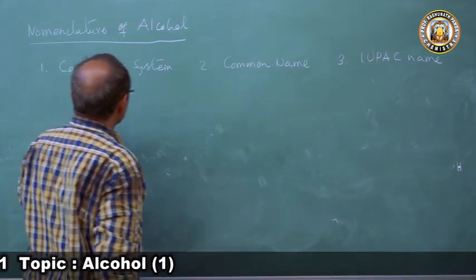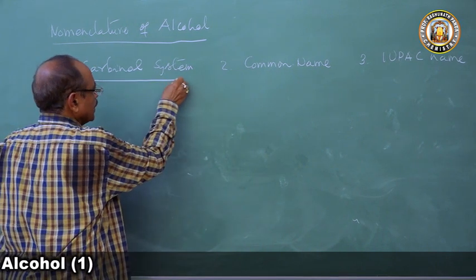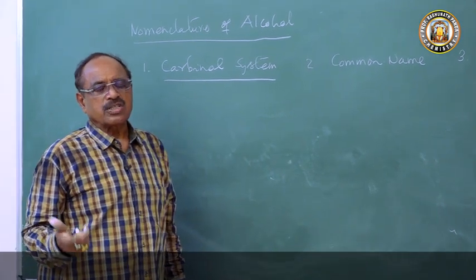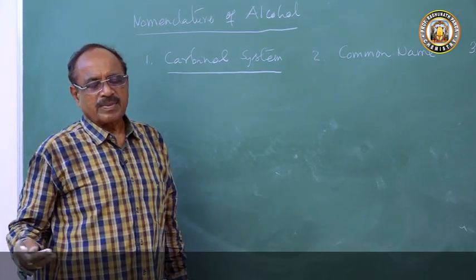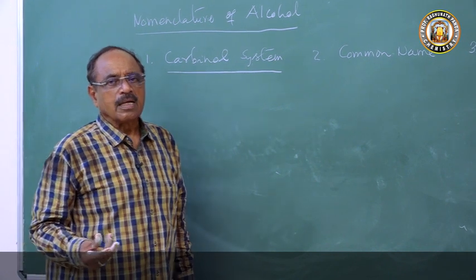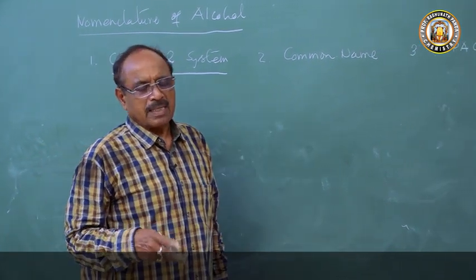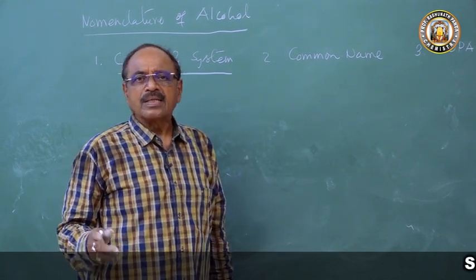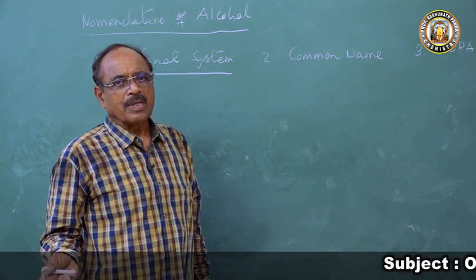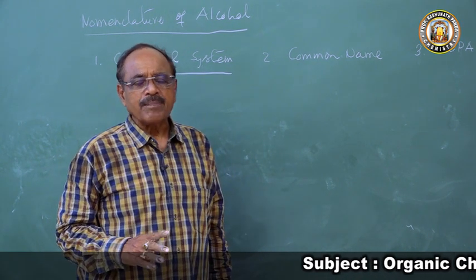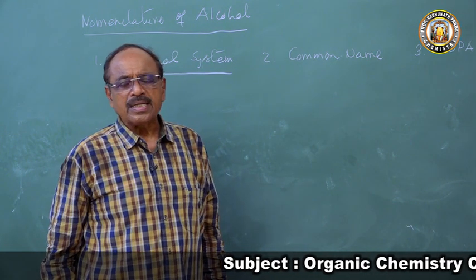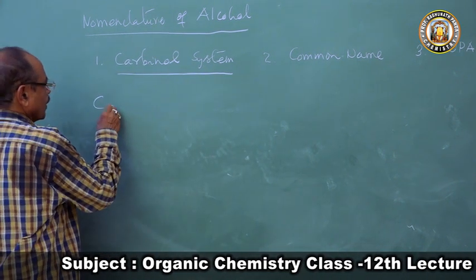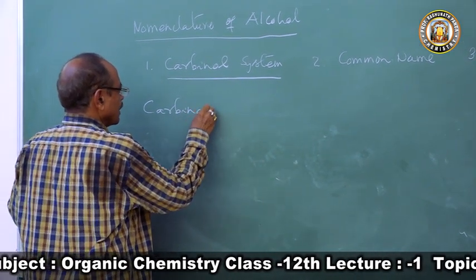First, the carbinol system is a very old method of naming alcohol, from when science had not developed much and was just at a beginning stage. The carbinol method of naming was in practice. Then it was replaced by the common name, then by the IUPAC name. So now we go for only the common name and IUPAC name, and rarely do we use the carbinol system of naming. Now first we will come to the carbinol method.